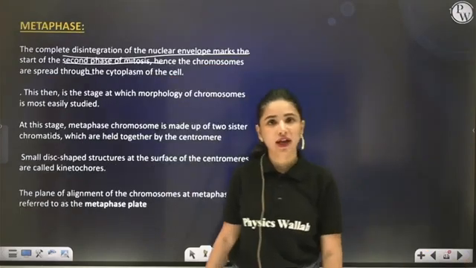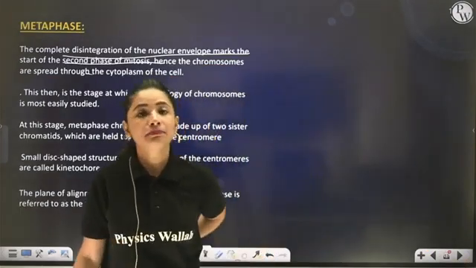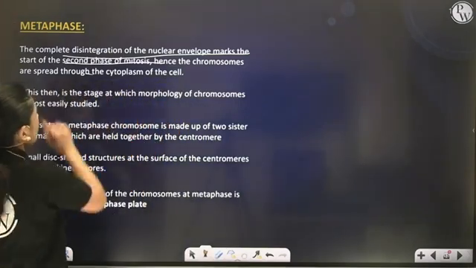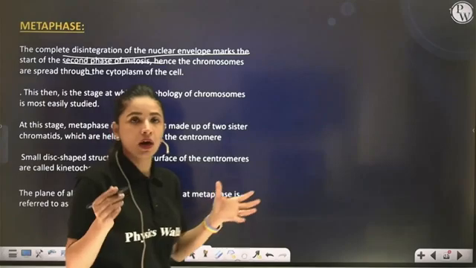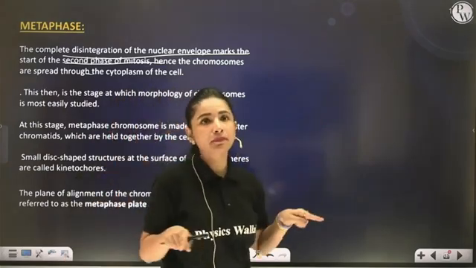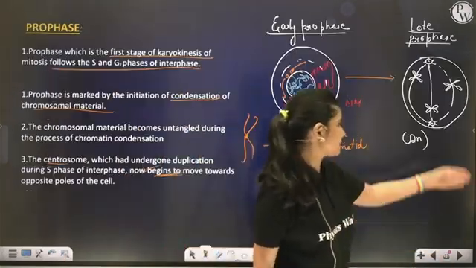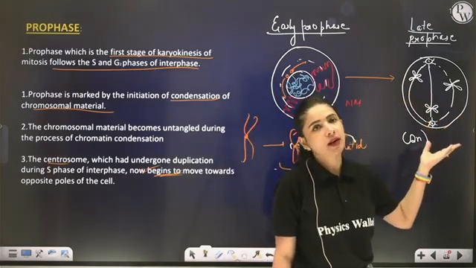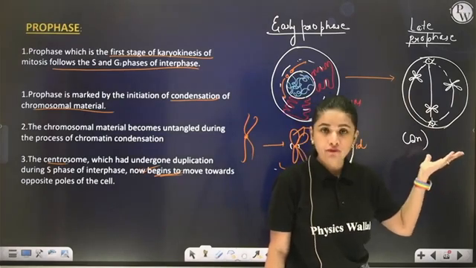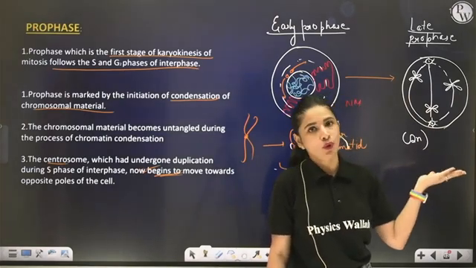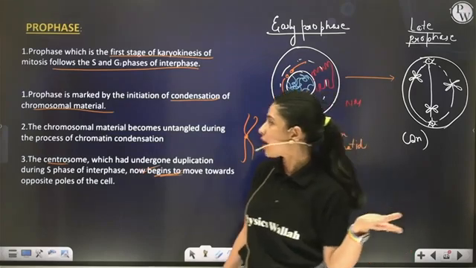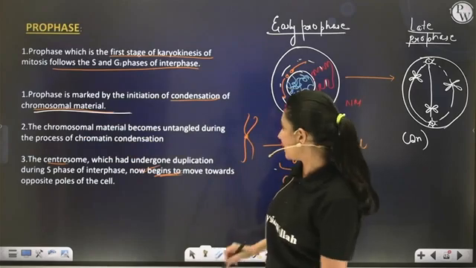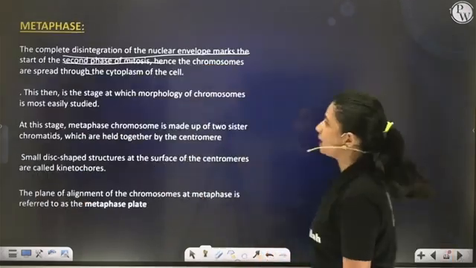Early metaphase is characterized by complete disintegration of the nuclear envelope and other cell organelles. And now what will happen if the nuclear membrane completely disintegrates? The genetic material will surely come into the cytoplasm of the cell. Will it float in the cytoplasm? No. The genetic material, which is now represented by chromosomes, right? Which is represented by chromosomes.